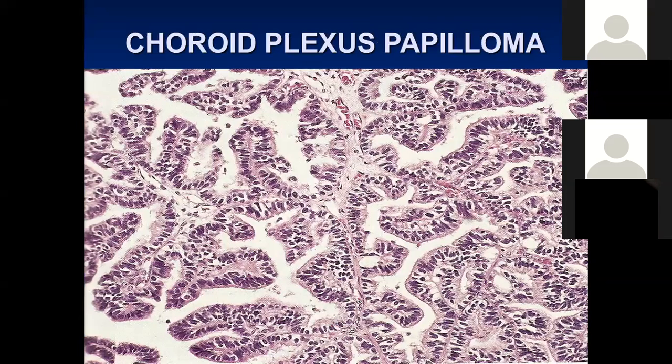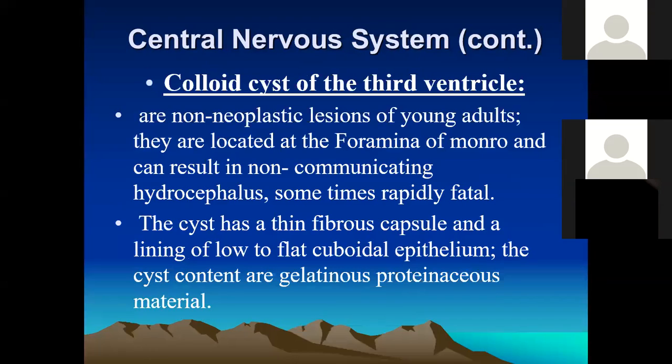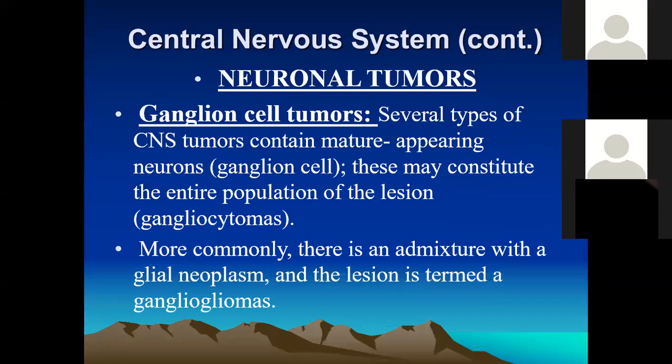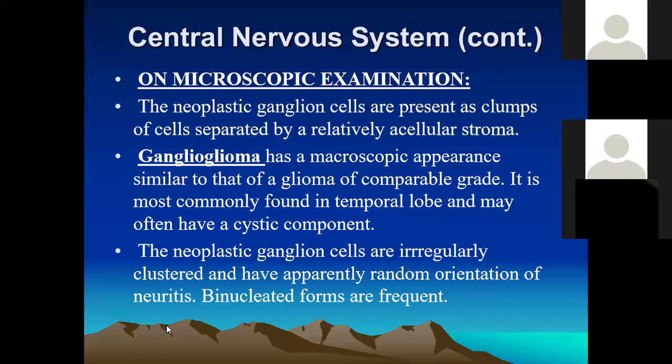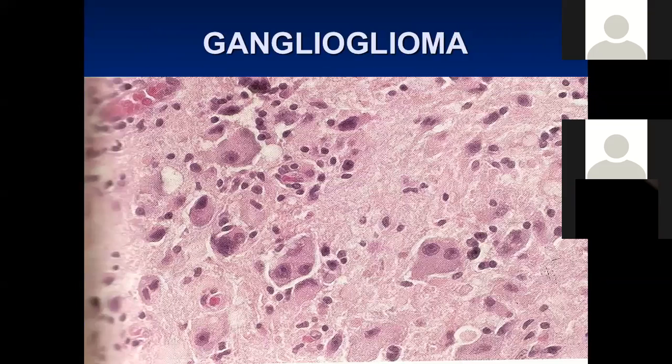So they are also called choroid plexus tumors. This is also a choroid cyst. Some are neural tumors, such as the ganglion cell tumor. Gangliomas are composed of atypical ganglion cells, nerve cells.